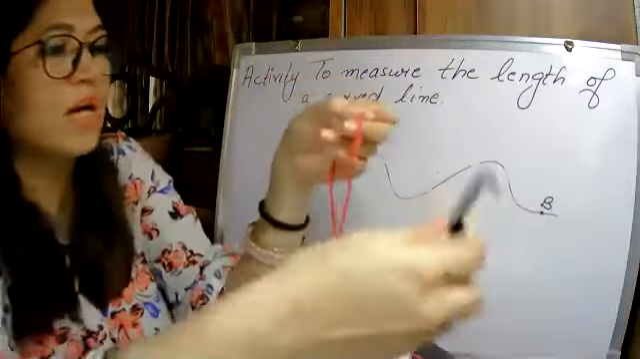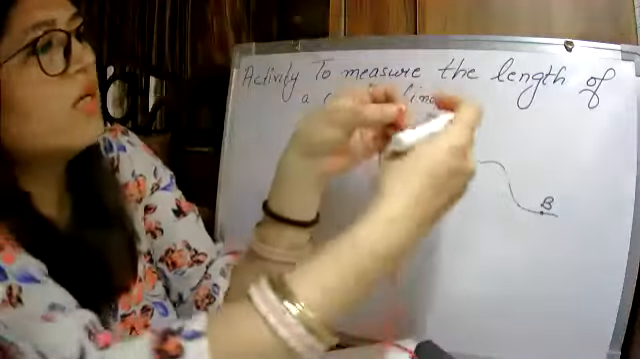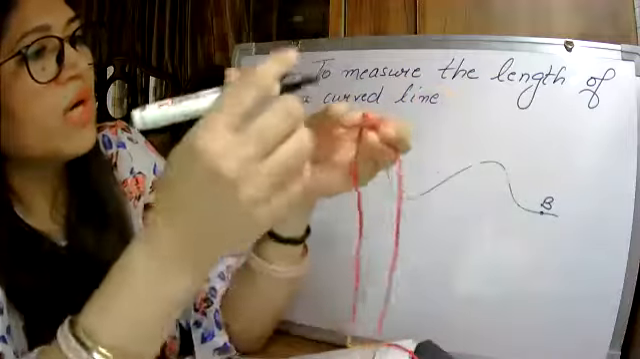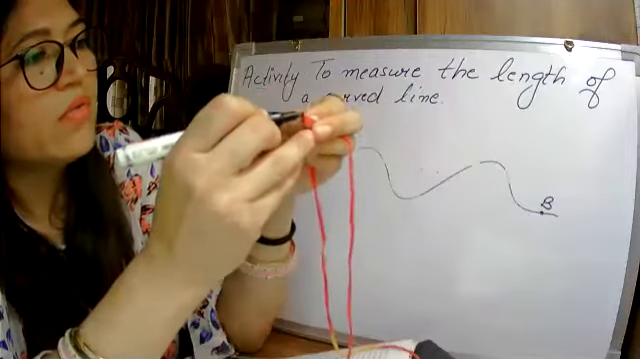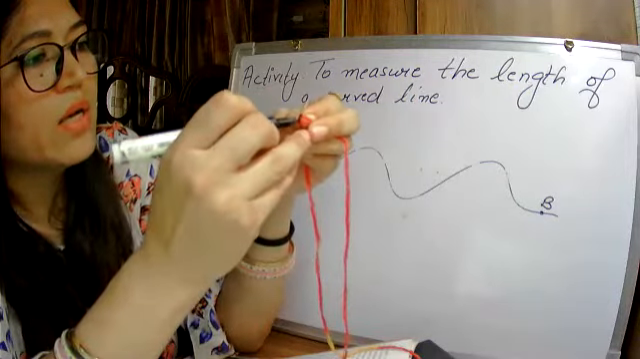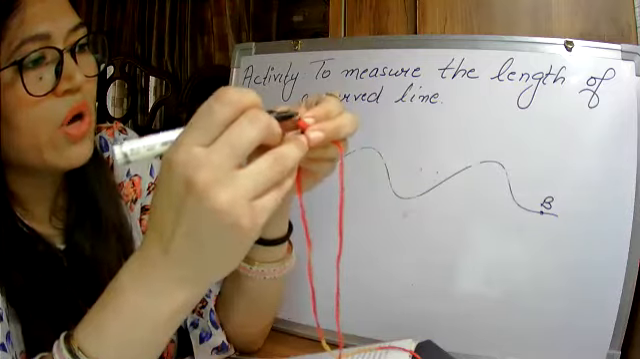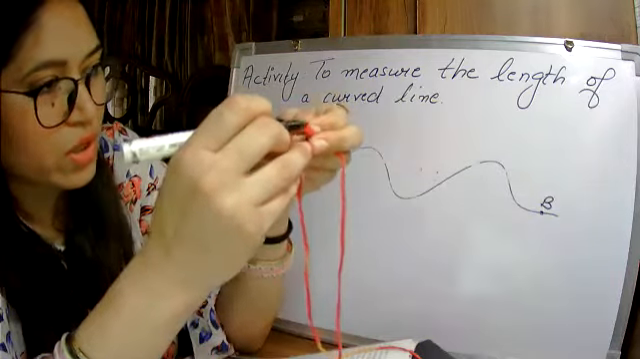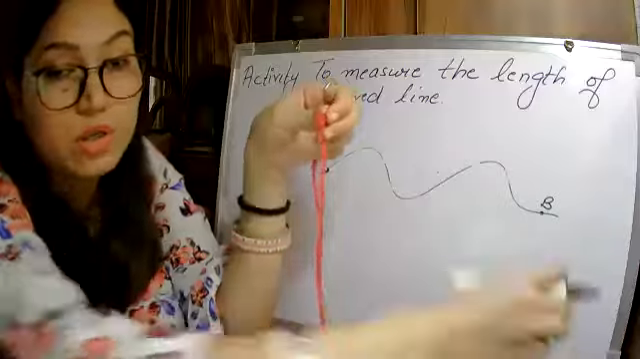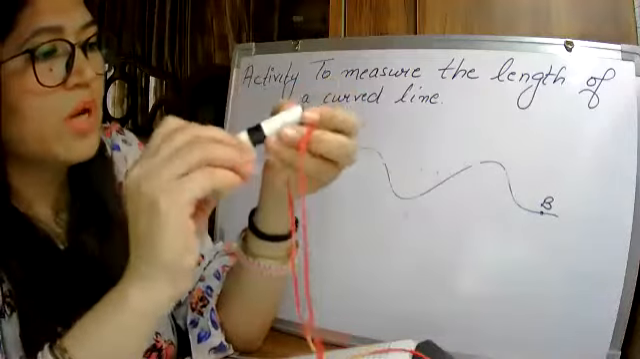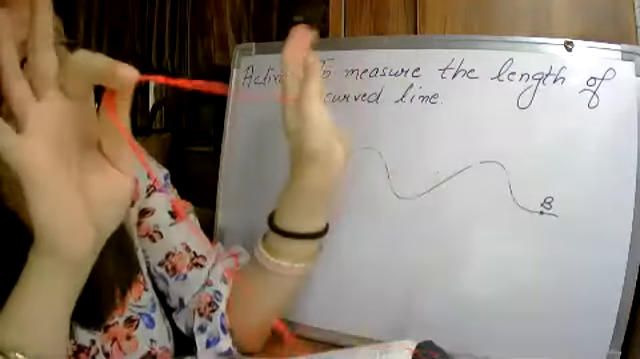So here I will mark one point with the marker. Okay, over the thread only. I can just mark with the black marker. I have just marked here one point so that I should not forget, or I should not do my measurement wrong. Okay, so I have just put a mark. So I have got the length of the thread now.